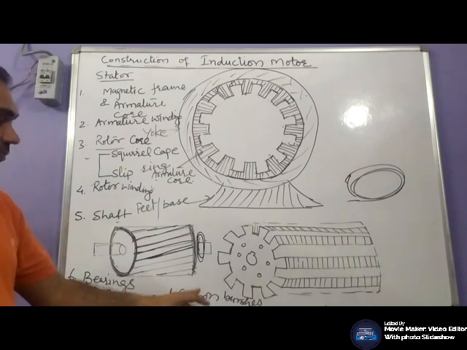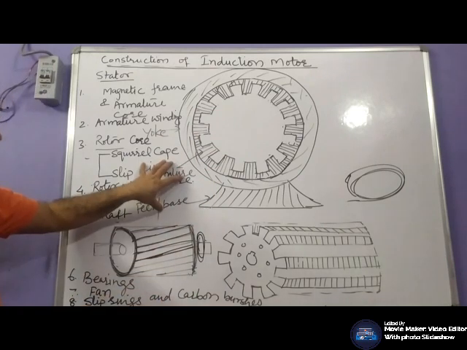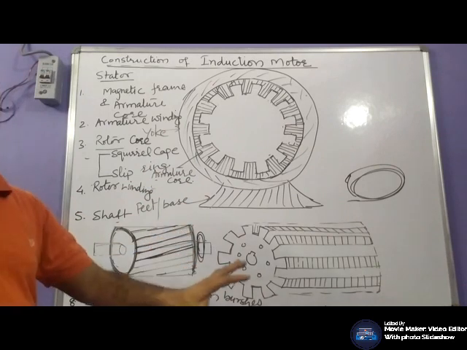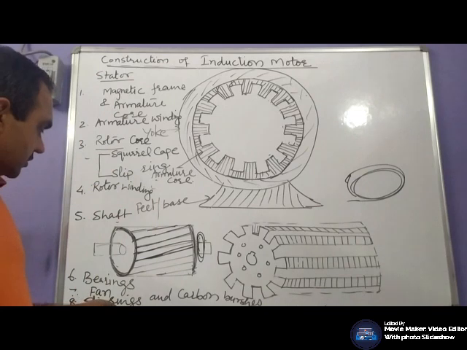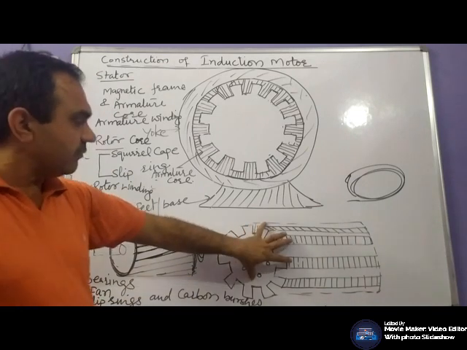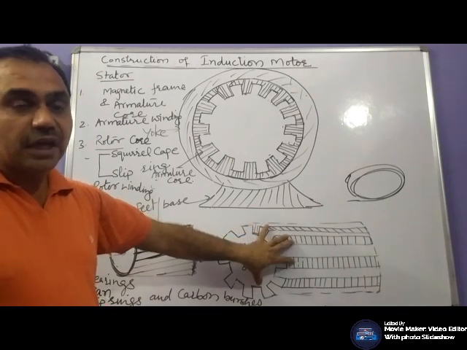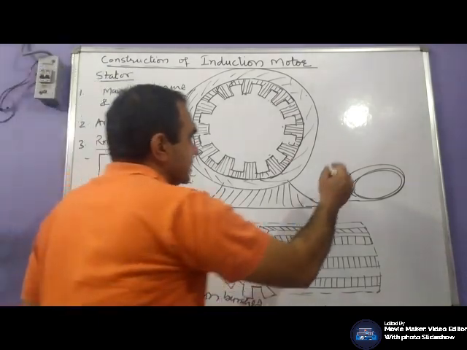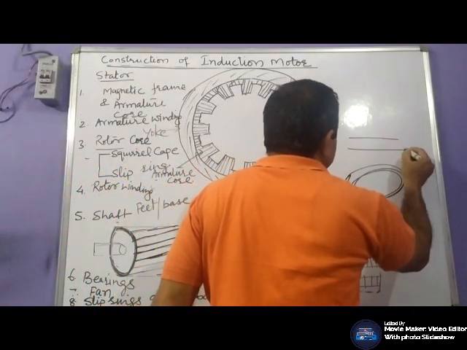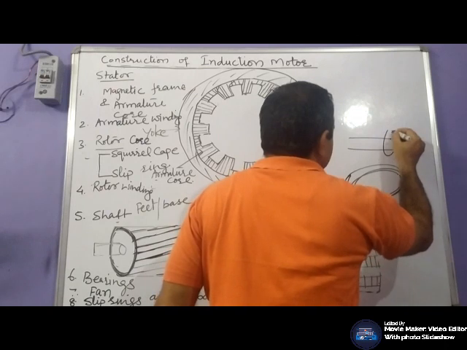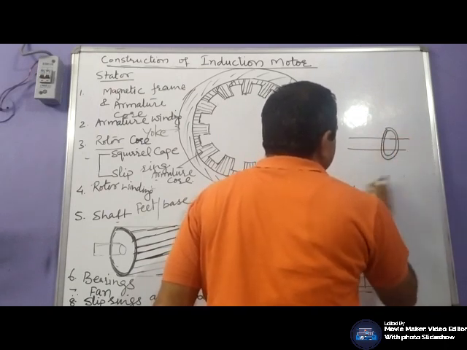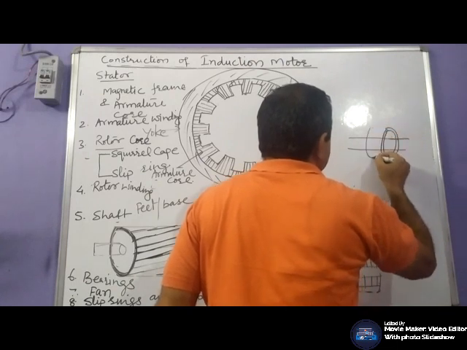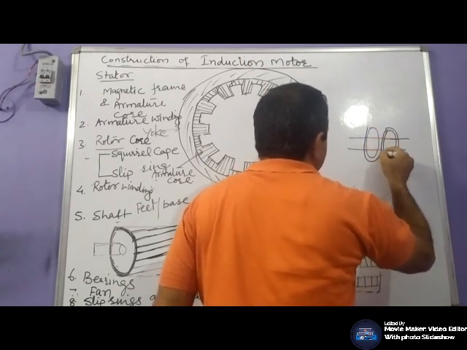Slip rings and carbon brushes. In case of squirrel cage, no slip ring is required, no carbon brushes are required. But in case of slip ring induction motor, where we place the winding on this armature core, on the same shaft of the machine we have three slip rings, copper rings. In case of three phase we have three, in case of single phase we have two of these rings.